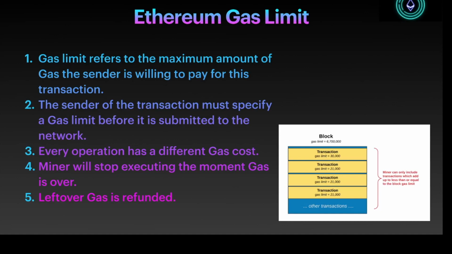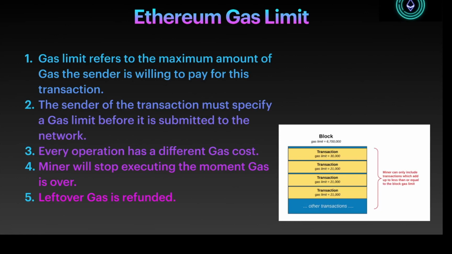Now suppose you get a rental car through a rental car company from an airport, and you want to travel about 100 miles. So basically you fill your gas tank in your car to drive 100 miles. So that is the gas limit. Gas limit is the amount of gas that a sender is willing to pay to complete a transaction. The sender of the transaction must specify the gas limit before it is submitted to the network.